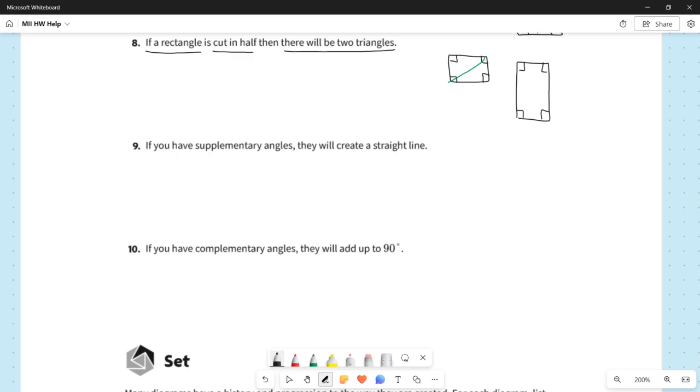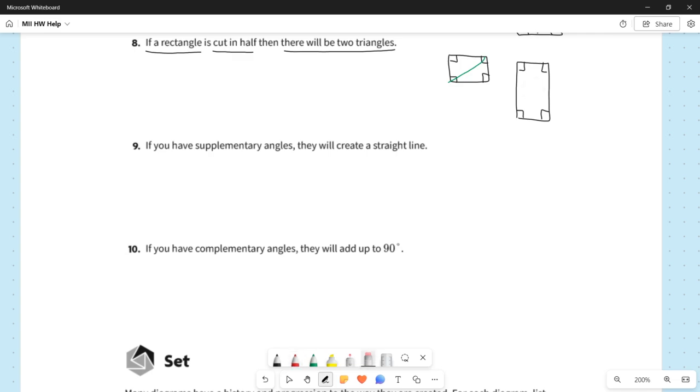That part doesn't really make any difference. However, if we cut this triangle, now it has to be cut in half, but there's other ways of cutting this triangle in half. For the triangle that I just drew, this tall one, if we cut it like this, well, we're cutting it in half, but we are not left with two triangles. We're left with actually two more rectangles. So we have a rectangle up top and a rectangle at the bottom, and that is definitely not a triangle. So that alone is enough to cause number 8 to be incorrect.